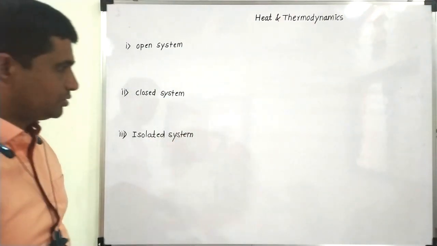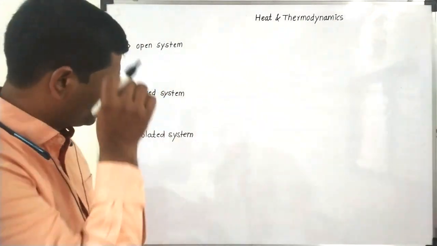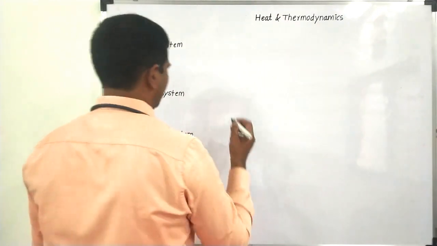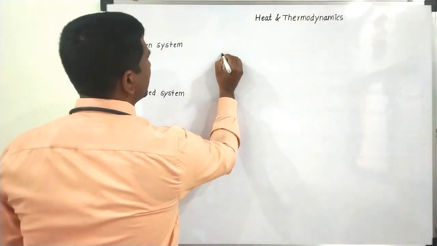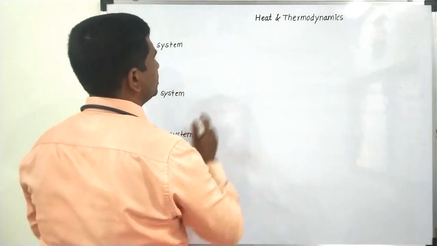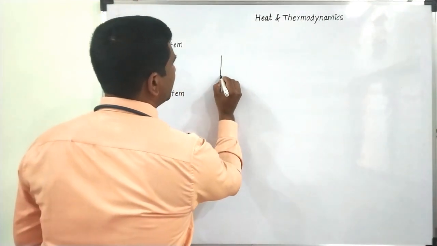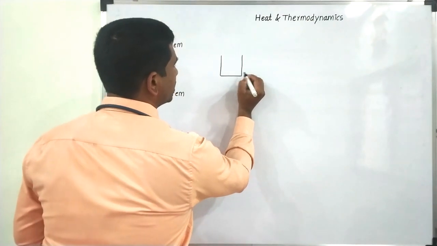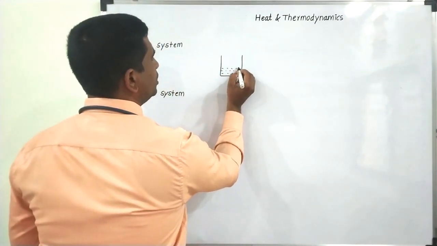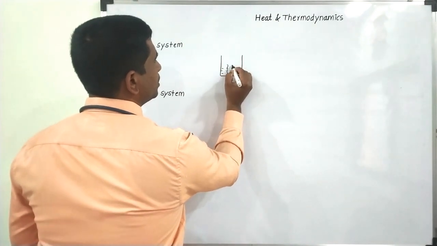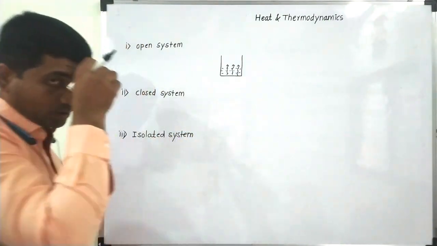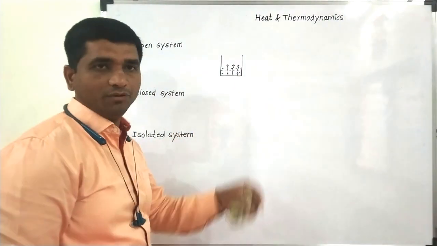Now for these different types of systems, let us consider three different examples. Let us consider that I have one container in which I have kept boiling water. Let us say water vapors are coming out in this fashion. So this is one container which has boiling water.